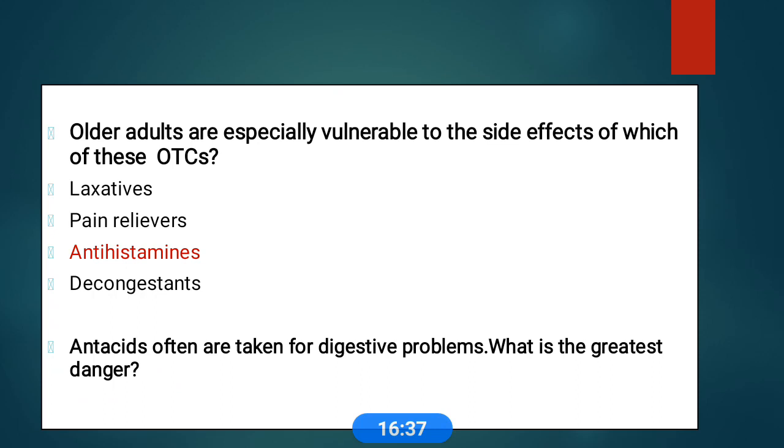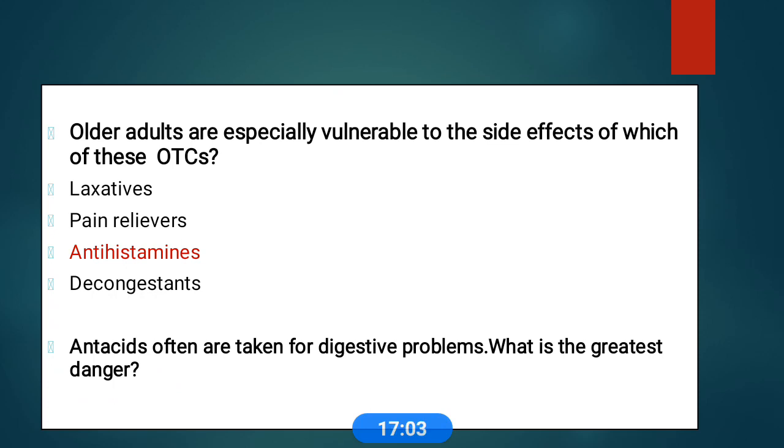Okay, older adults are especially vulnerable to the side effects of which of these OTCs: laxatives, pain relievers, antihistamines, decongestants? Mostly, older adults are especially vulnerable to the side effects of antihistamines because they block the histamine receptor sites.